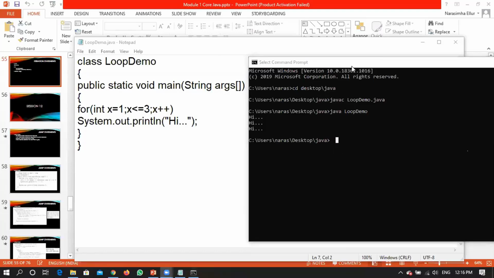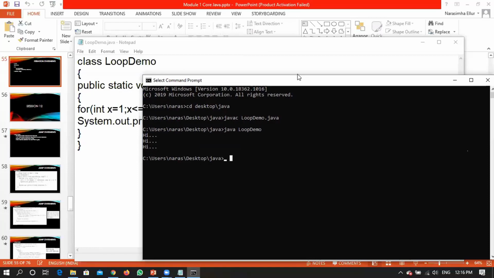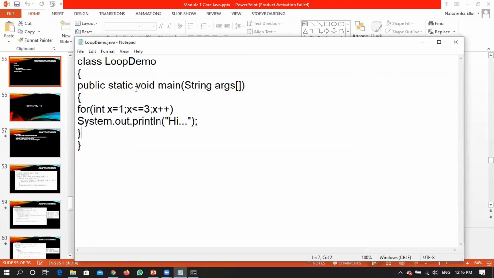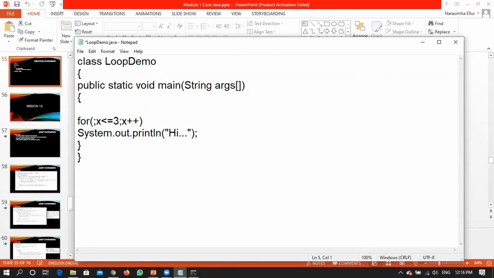Now let us analyze what things are valid with respect to initialization, and what things are invalid with respect to initialization, right? So question number 1: can I have this particular initialization outside a for loop? You should be very quick.